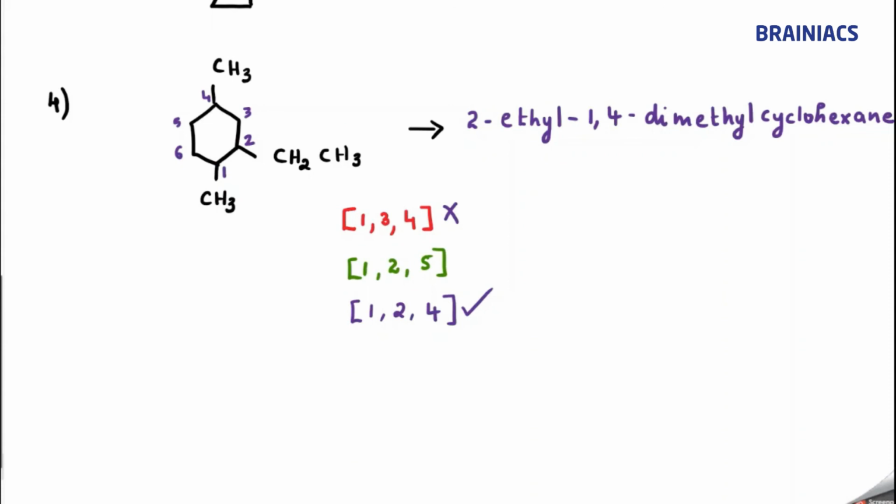I hope you understood. So why have I chosen ethyl instead of methyl? Because E comes alphabetically first before M. And many students will have a doubt like, sir, dimethyl means D will come, right? Please remember di, tri, tetra, all these are not considered for alphabetical comparison. Please remember this point, very, very important. So I hope this IUPAC naming is clear for you. So we will go to the next one.